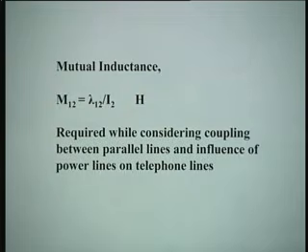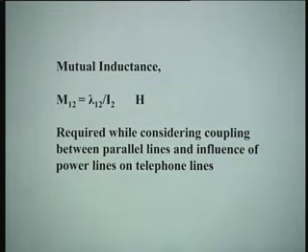What is mutual inductance? There are 2 coils, close, current is flowing. So, that current flowing in one coil also affects the neighboring coil, and this mutual inductance is also given in Henrys, which was the unit of inductance to honor a scientist Henry. M12 is equal to lambda 12 upon I2. Okay. Required while considering coupling between parallel lines and influence of power lines on telephone.